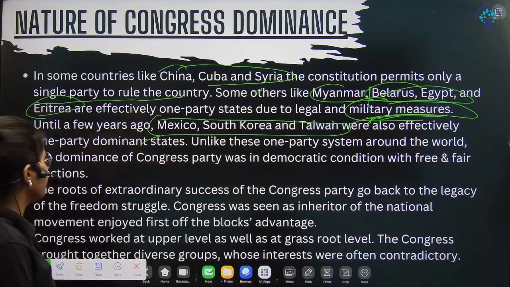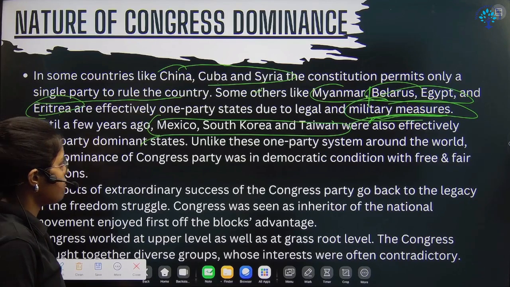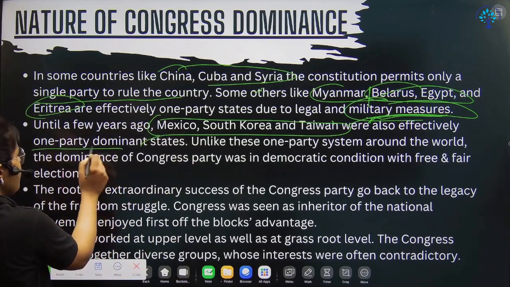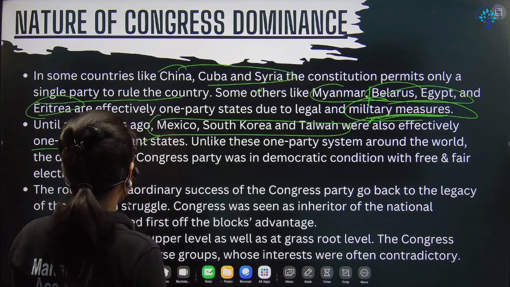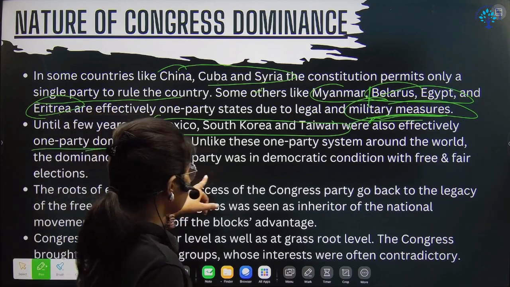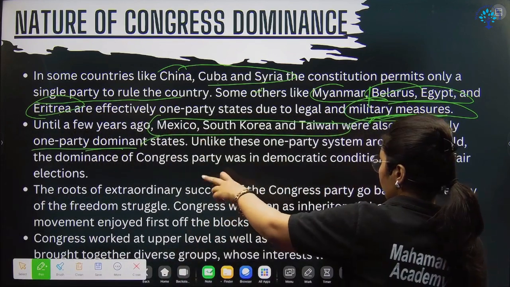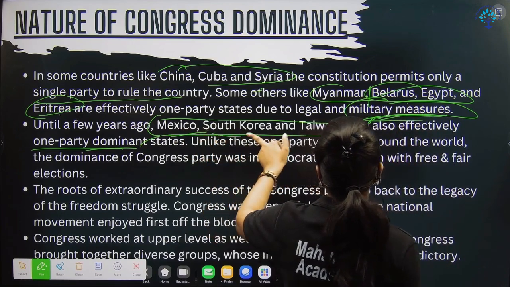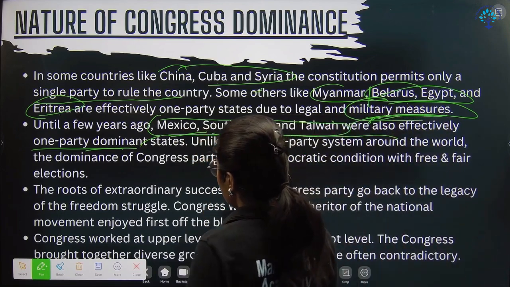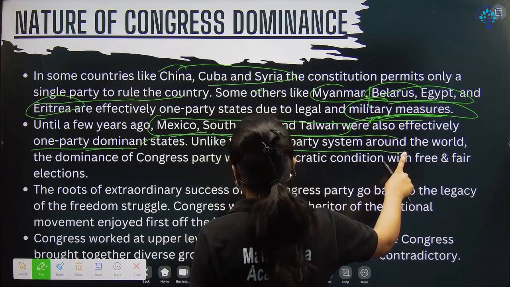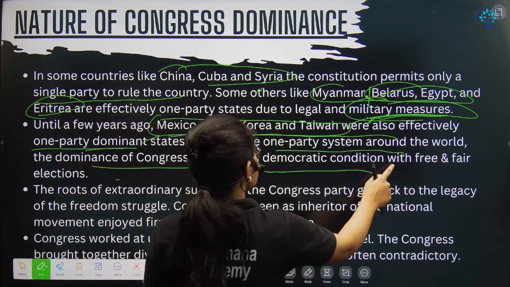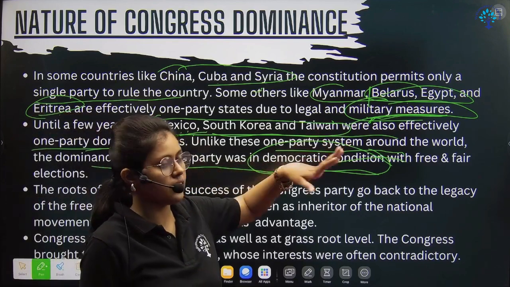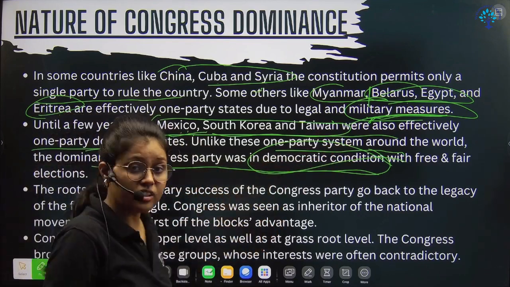And then we have Mexico, South Korea, and Taiwan also. They also have a one party system. Okay. We will discuss later how the Mexico one party system is different from India. South Korea and Taiwan were also effectively one party dominant systems. But unlike the others around the world, in India the Congress party operated under very democratic conditions. In Mexico, South Korea, and Taiwan, you can say that elections were happening for namesake only.